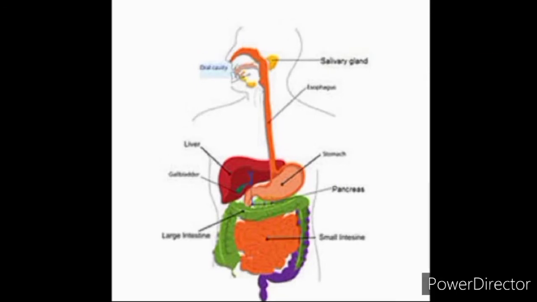Now after small intestine, the next organ is large intestine. The food that remains undigested and unabsorbed enters the large intestine. The large intestine is shorter in length. It is about 1.5 meters only in comparison to the small intestine. But large intestine is wider than the small intestine. No digestion occurs here. Its main function is to absorb water from the undigested food material.